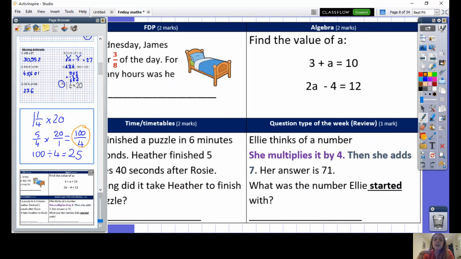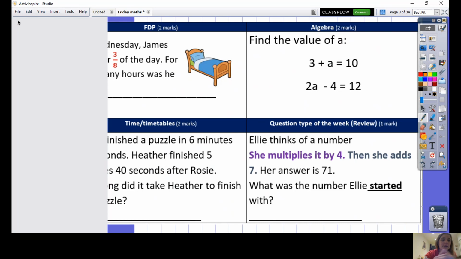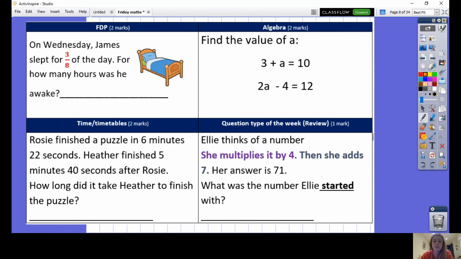Let's look at the morning reasoning. I would like you please to have a go at solving these questions. I've made them nice and big so that everyone can read them. So please can you now pause the video and have a go at answering all 4 of these questions on your piece of paper. Okay, I'm going to start going through the answers now, so make sure you've done all 4 questions on your piece of paper.